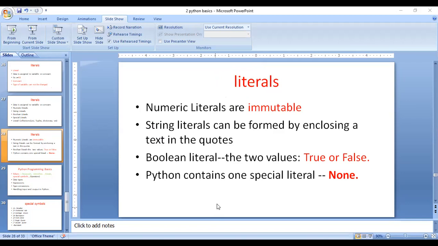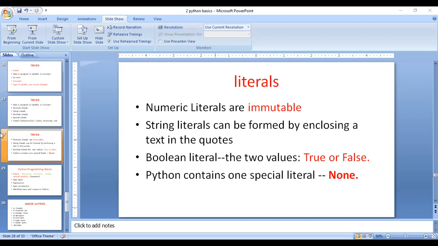Boolean literal. What are Boolean literals? How can you represent a Boolean literal? A Boolean literal is either a true or false value. A Boolean literal always shows a true or false value. For example, sometimes it's true, sometimes it's false.